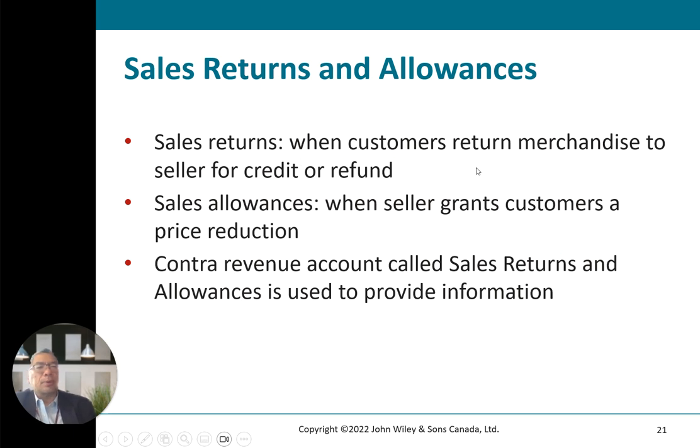Sales returns and allowances arise when the customer returns merchandise to the seller for credit or refund. A sales return can happen because the product has a defect, is not usable, or was damaged when received. Sales allowance is when the seller grants the customer a price reduction, sometimes because of price matching. The contra revenue account, sales returns and allowances, is used to provide this information.